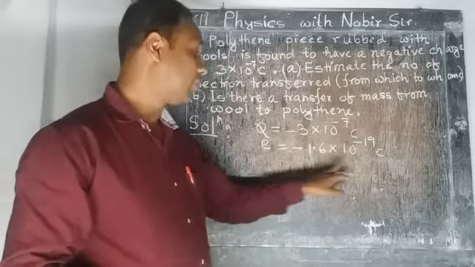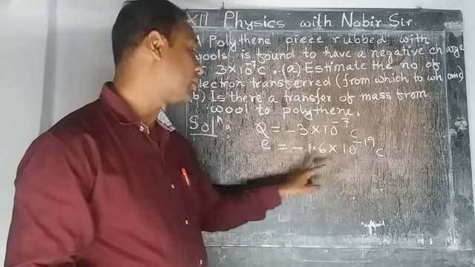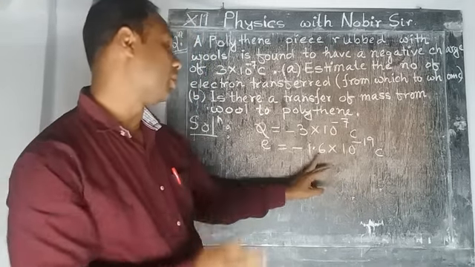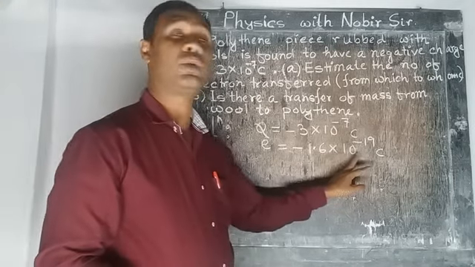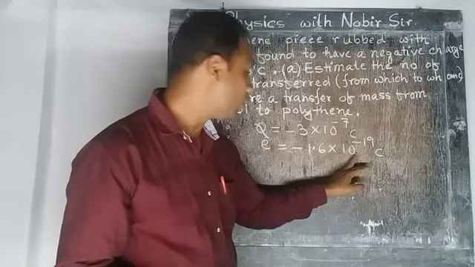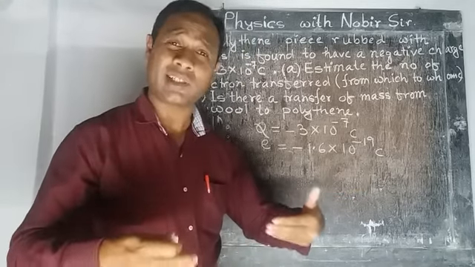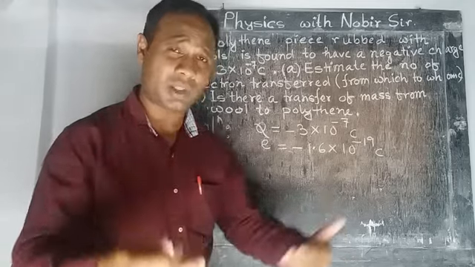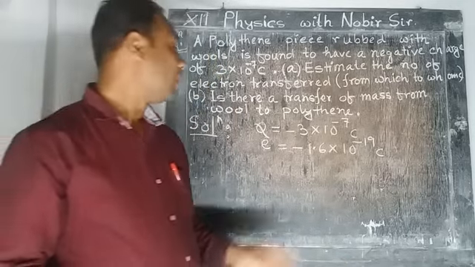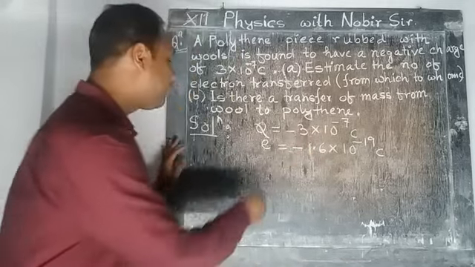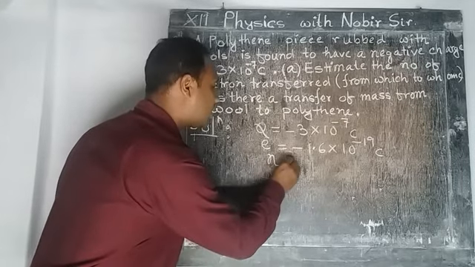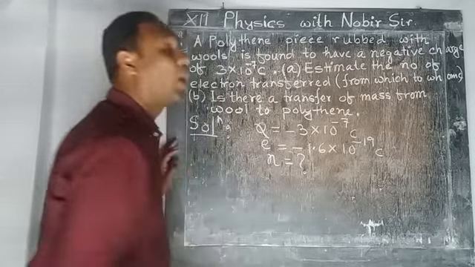That is, what is the value of the charge of an electron? That is minus 1.6 into 10 to the power minus 19 coulomb. Because you know, minus means the electron is a negatively charged particle. So that is minus. Okay. Now from this we have to find out the number of electrons transferred. That is, n equal to what?